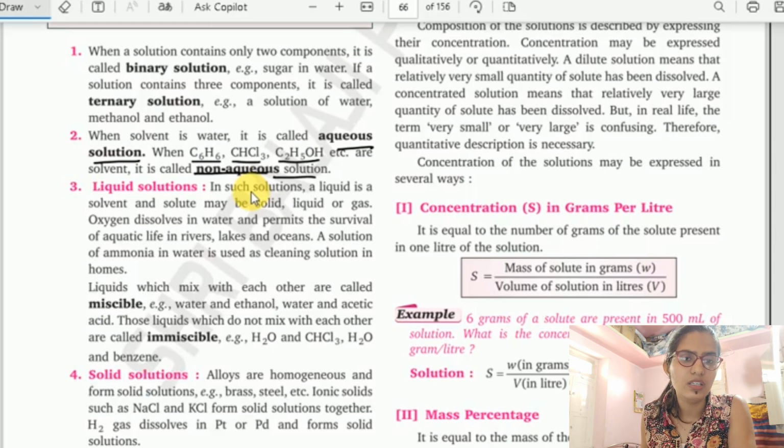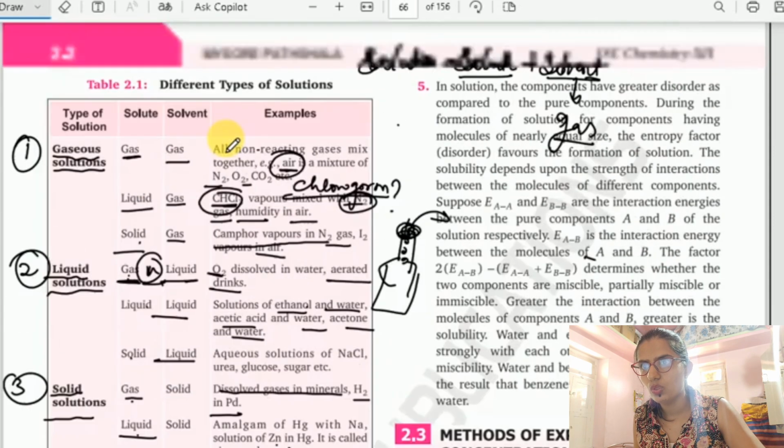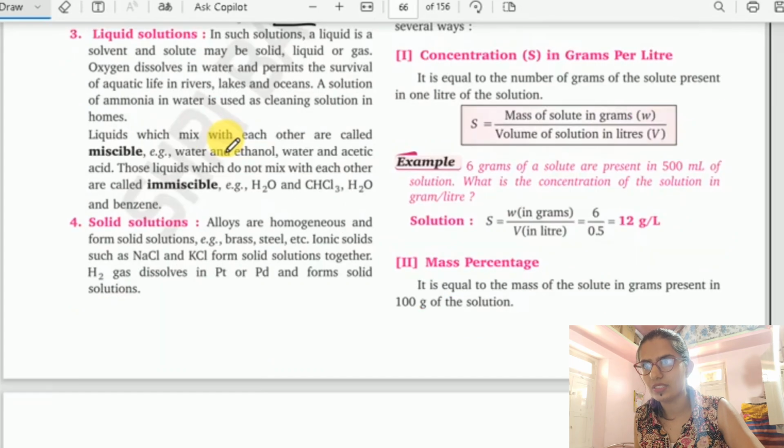So other than water, other solvents can be used. See, in the salt water, we use the solvent as water, but in place of that, we can use any other solvent. It can be benzene, chloroform or ethanol. If such solvents other than water are used, then they are called non-aqueous solutions. Okay. So till now we have understood the components and all. Let us move on to know about liquid solution.